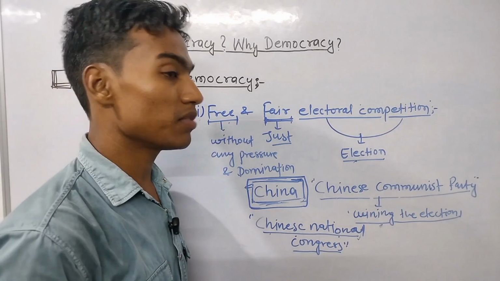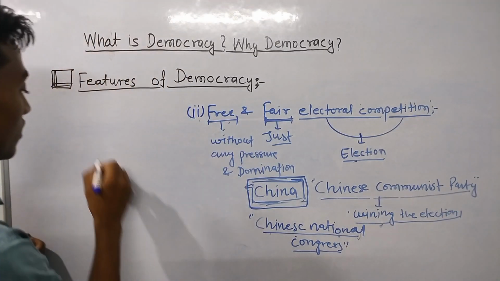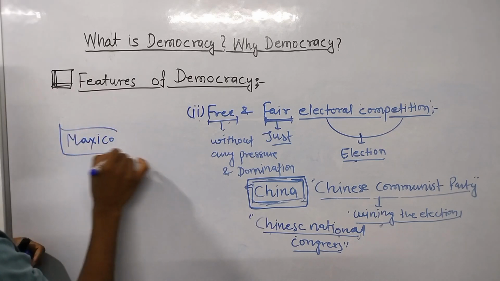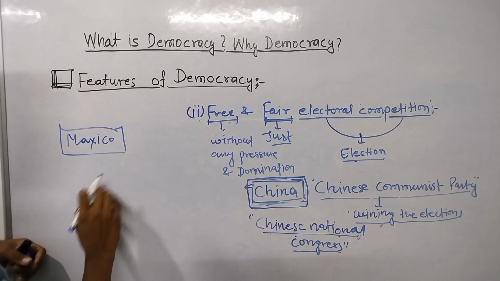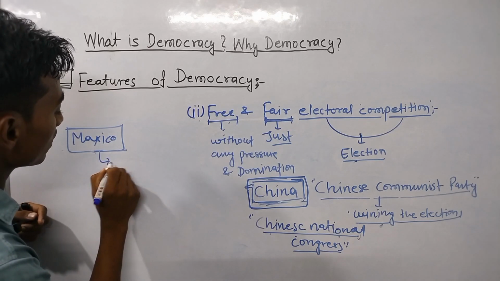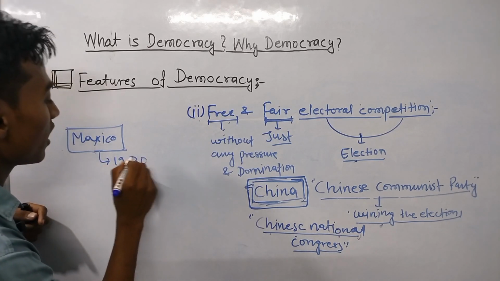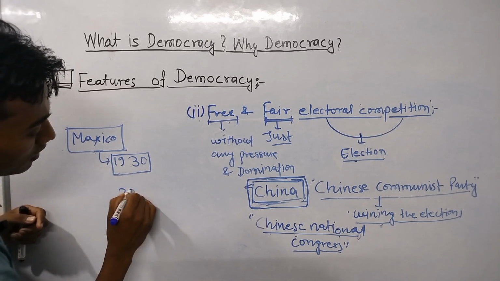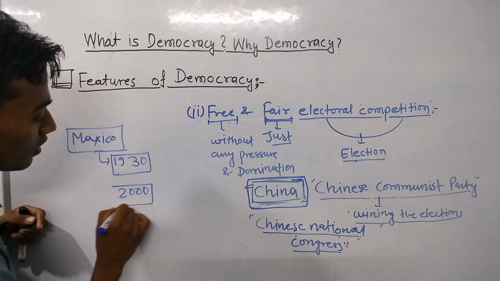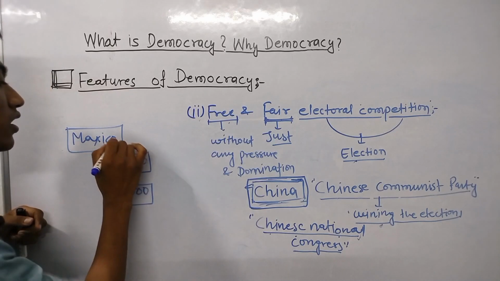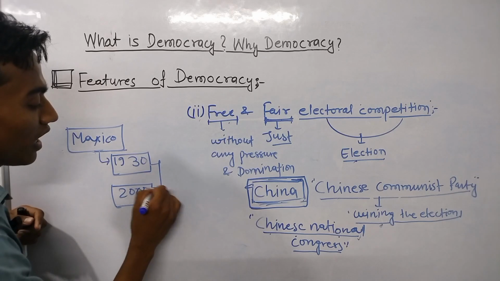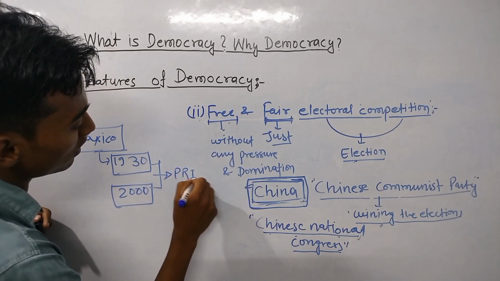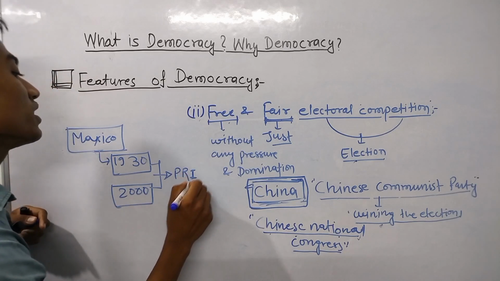And another example is Mexico. Mexico became independent in 1930, and from 1930 till the year 2000, only one party was winning the election in the country, and that party was PRI.